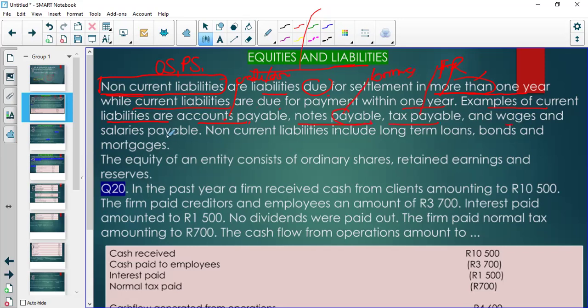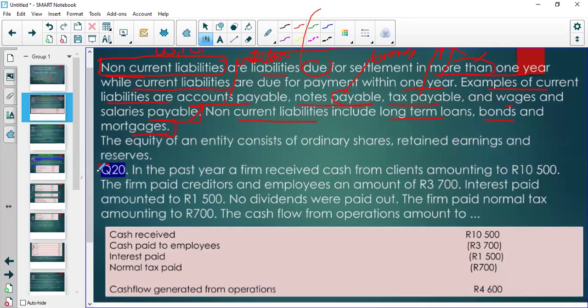Then wages and salaries payable. That is to say, we haven't paid people their wages and salaries, and we need to pay quickly. Then your non-current liabilities include your long-term loans, your bonds, and your mortgage, where you can take a loan against a building for like 20, 30 years.